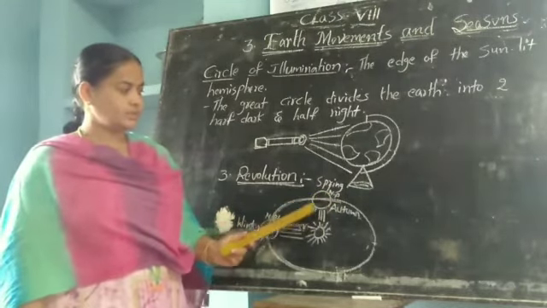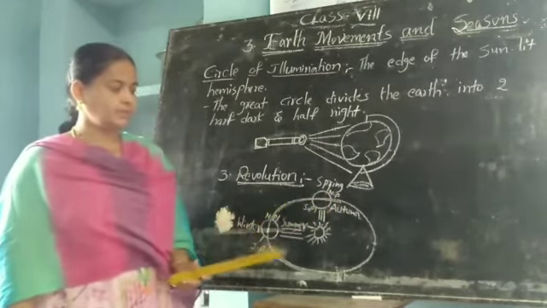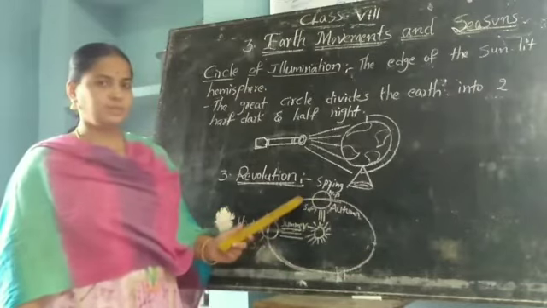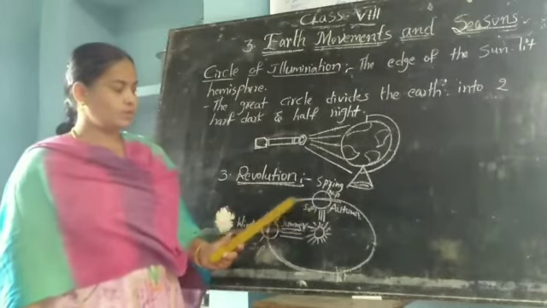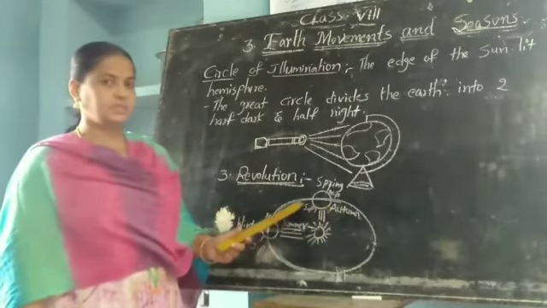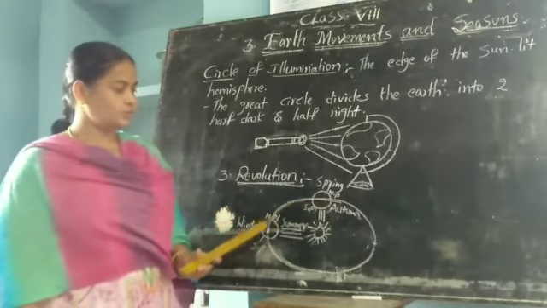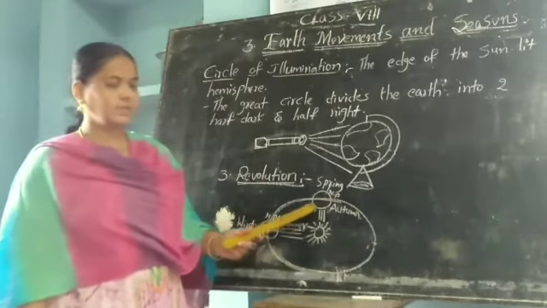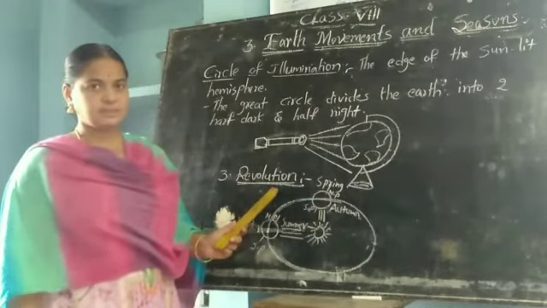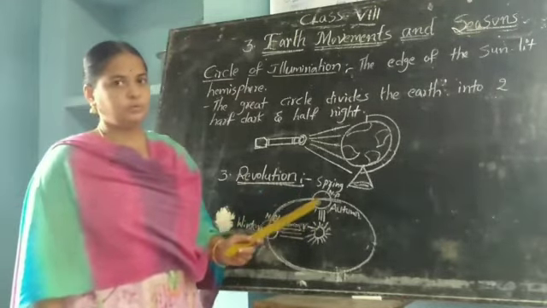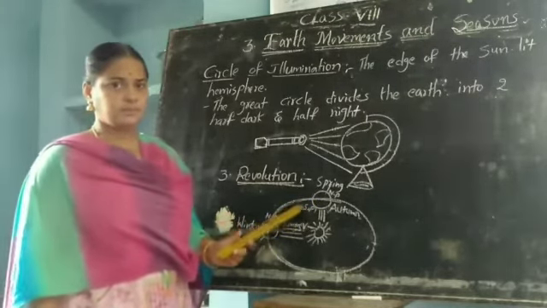So the earth rotates on its axis from west to east, and at the same time around the sun, which is known as revolution. And it takes time to complete this revolution, 365 1/4 days. How many days? 365 1/4 days. And revolution causes seasons. Already I said we have mainly 4 major seasons: summer, winter, spring and autumn.